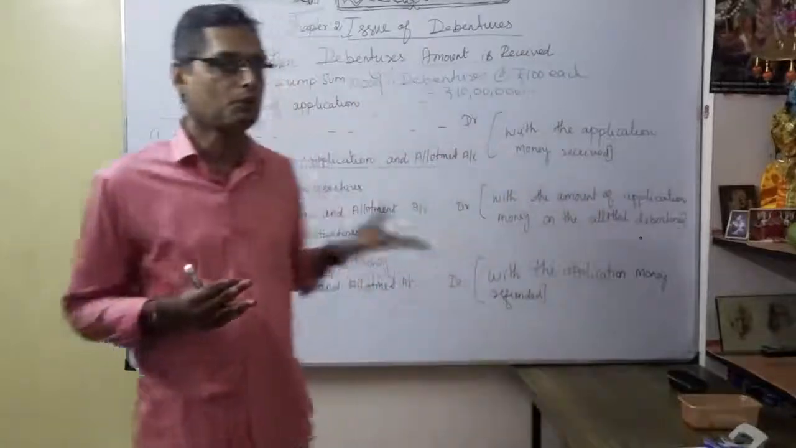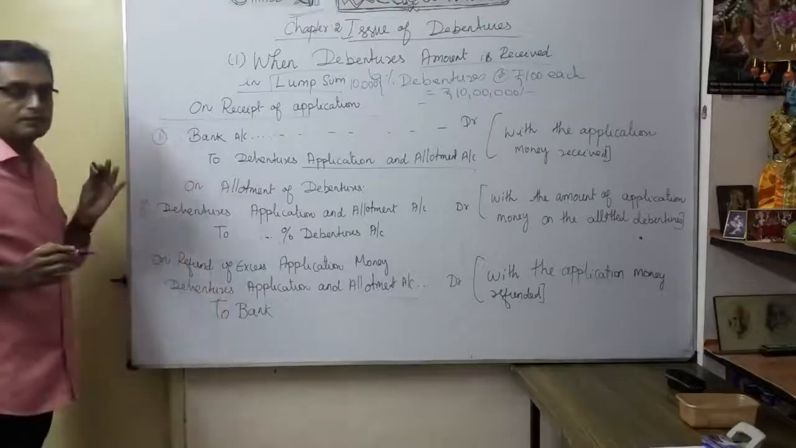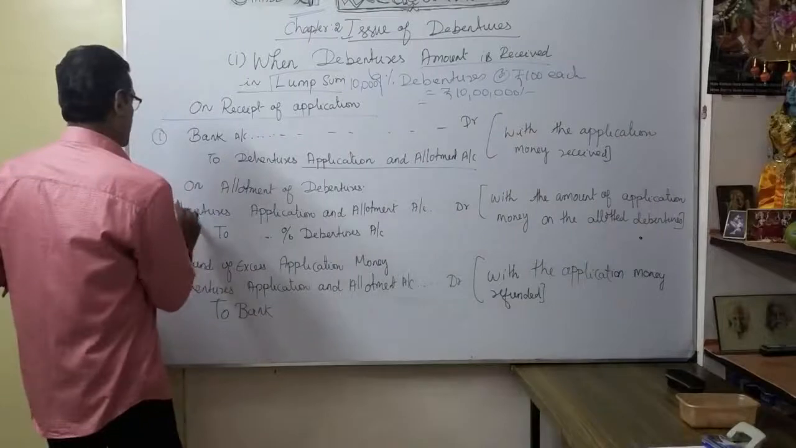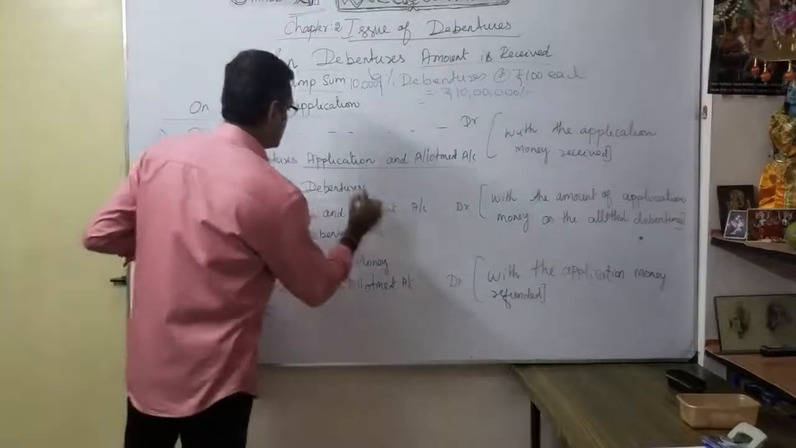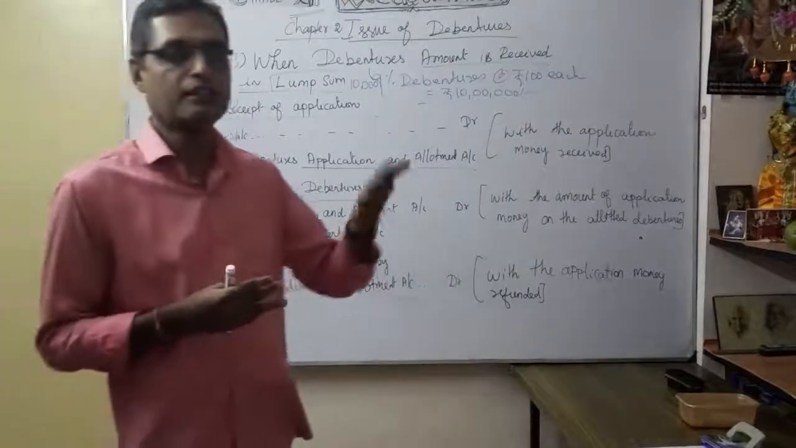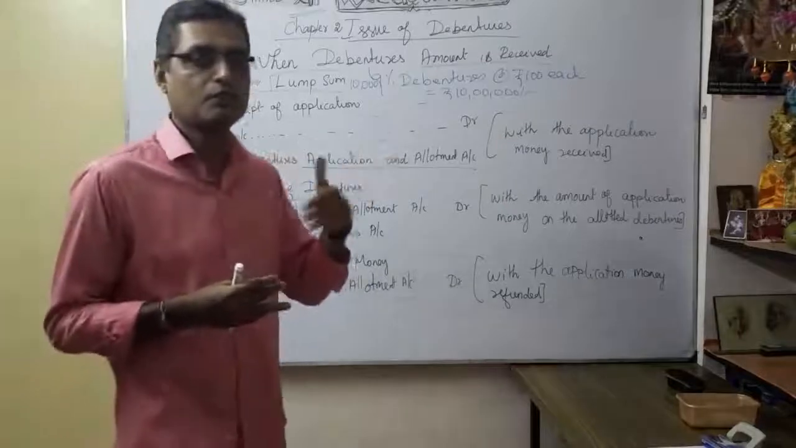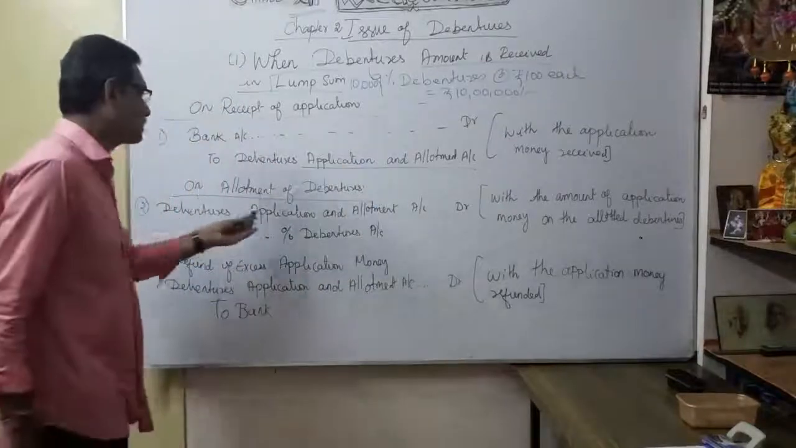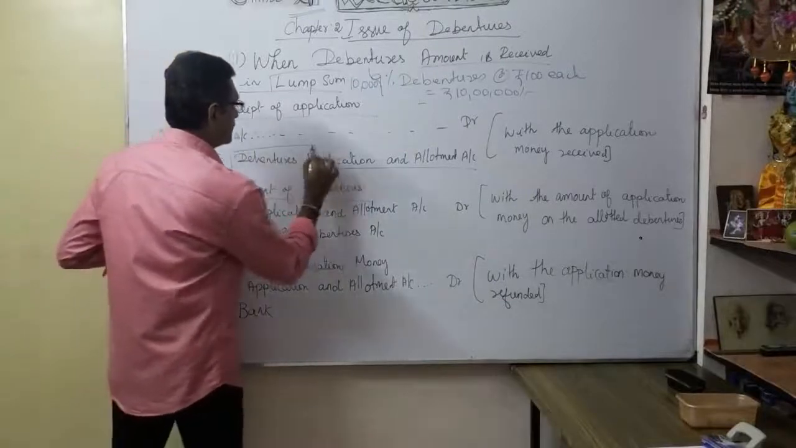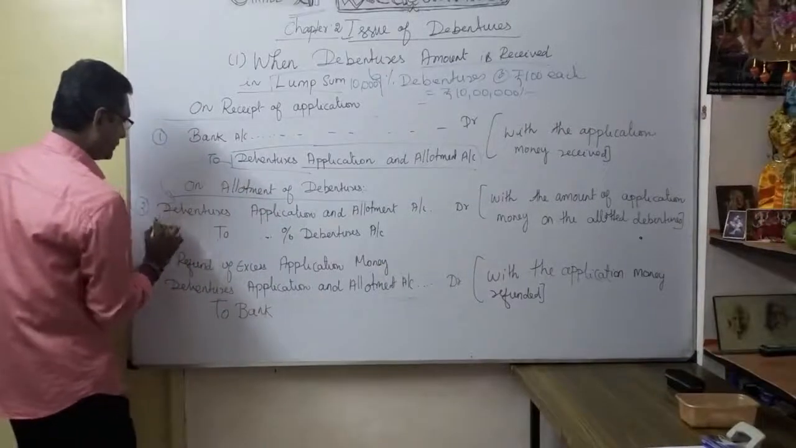Understood now? So the second entry: whatever the entire application, you are definitely going to allot. That's what the second entry is. On allotment of debentures, what is the entry? Simple. Now the question is whether we are going to allot or whether there is any excess. Whenever the applications for debentures are allotted, the debenture application and allotment account was credited, isn't it? Here we are credited. So now we are going to make it the debit part.